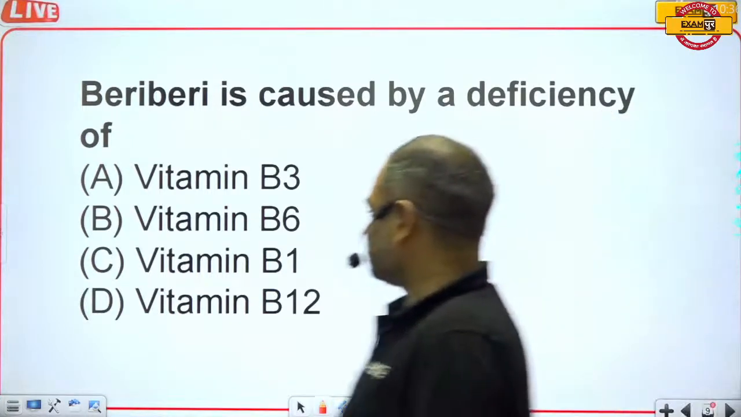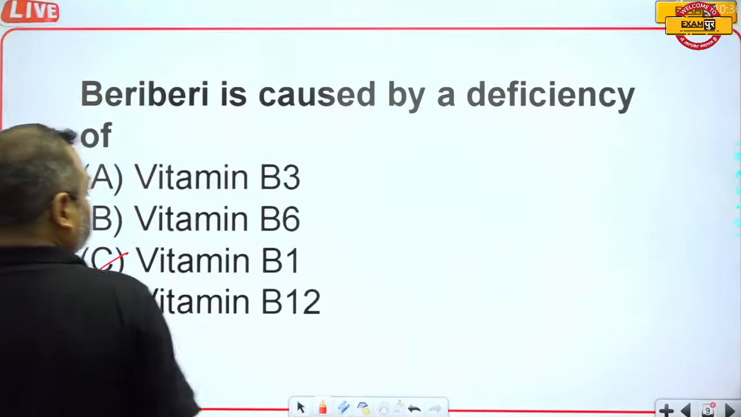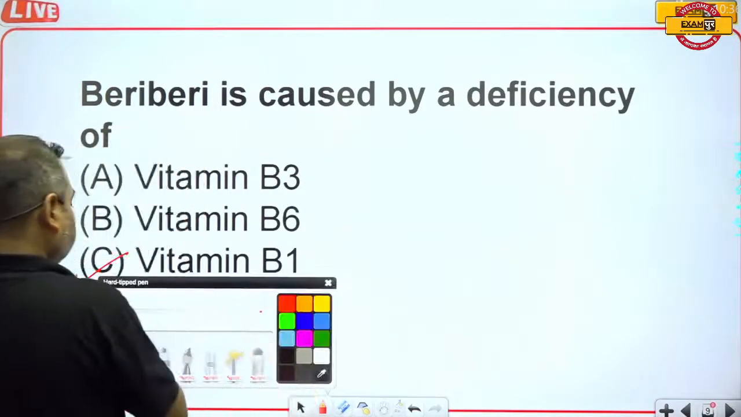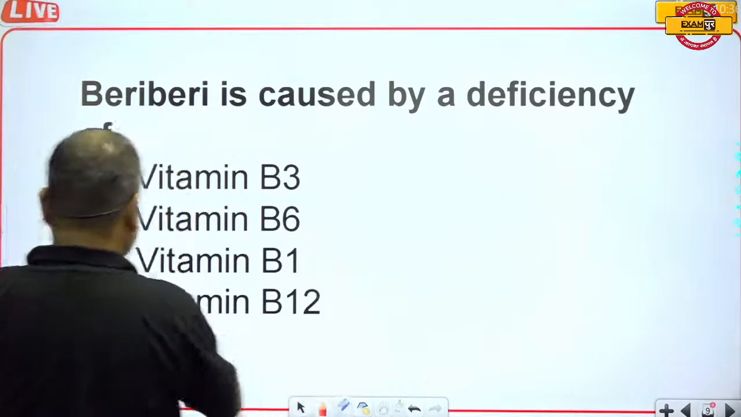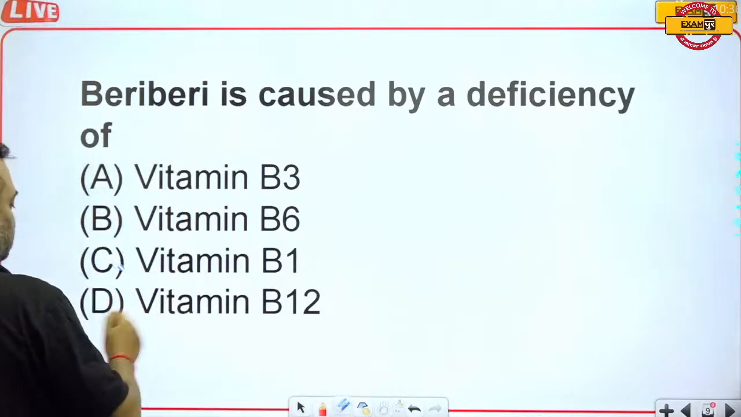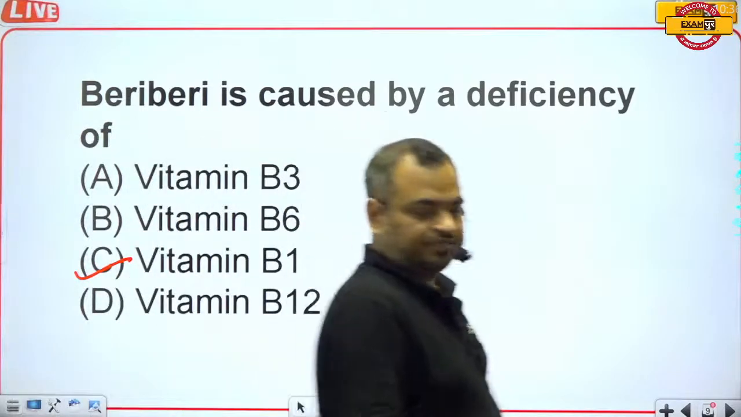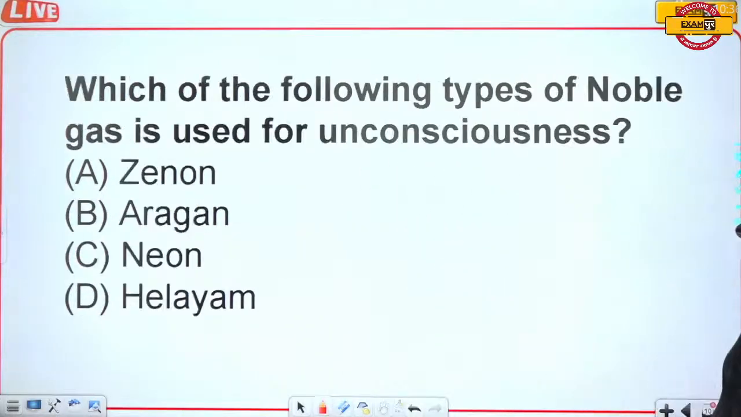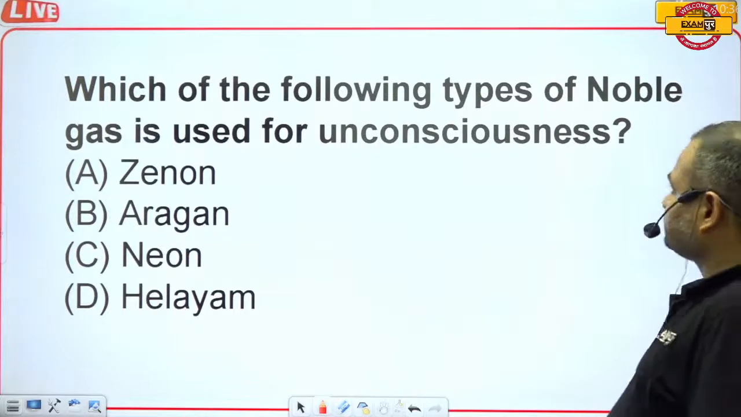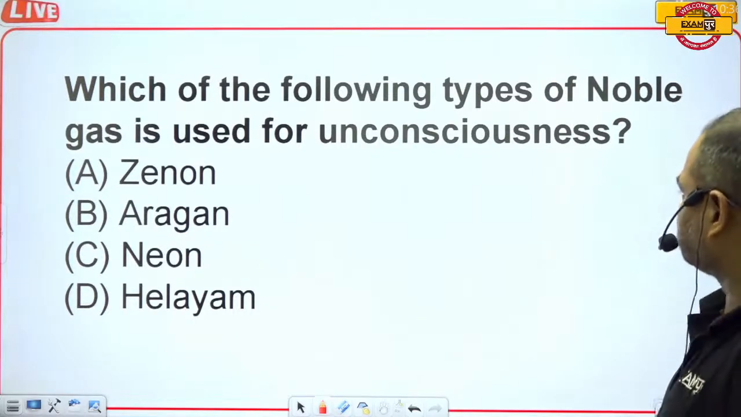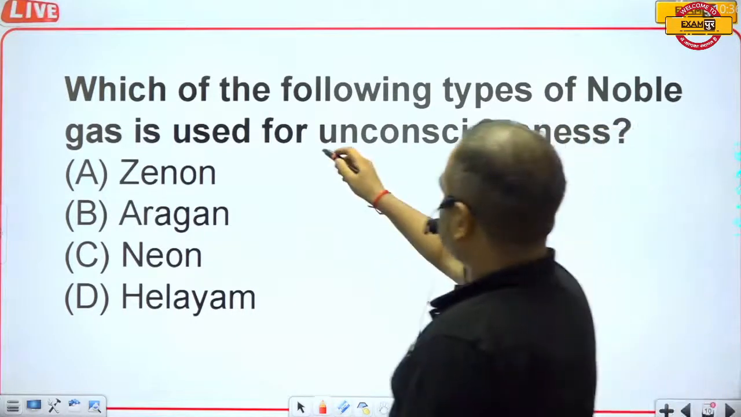So here the correct answer is vitamin B1. Let's move ahead. Which of the following types of noble gas is used for unconsciousness?